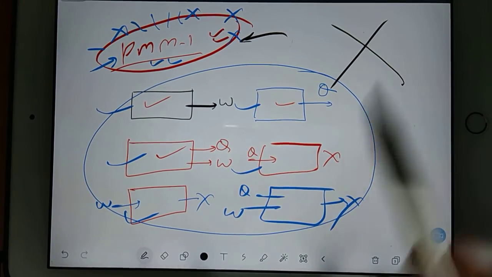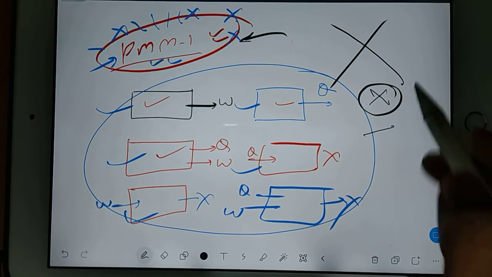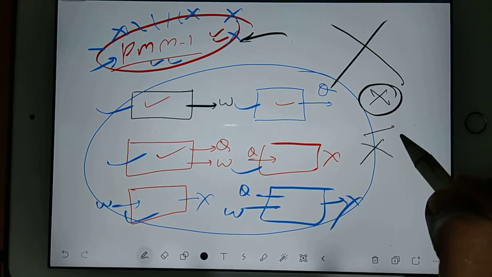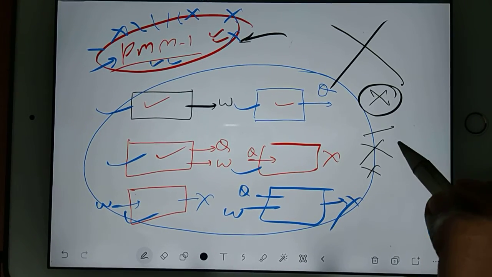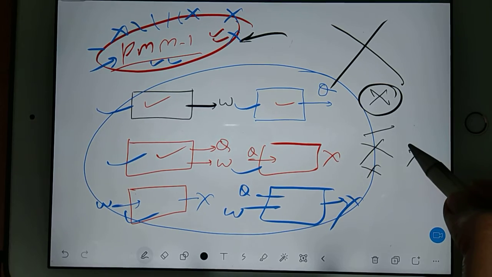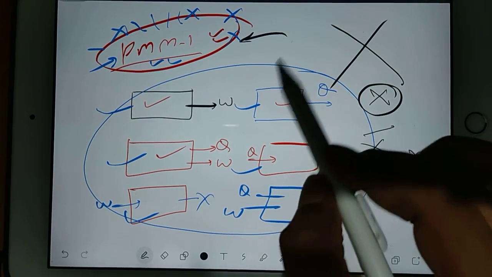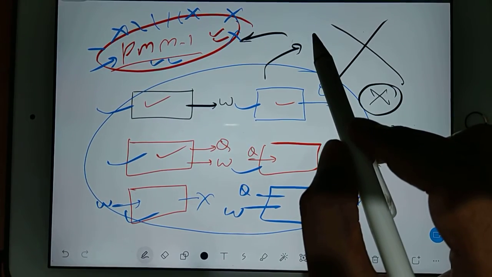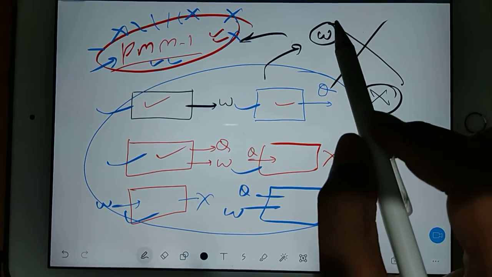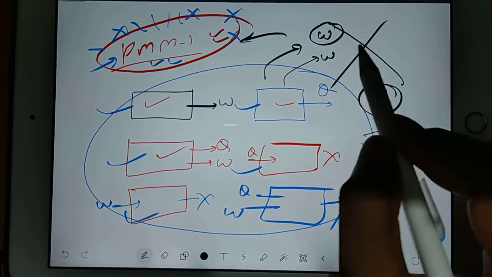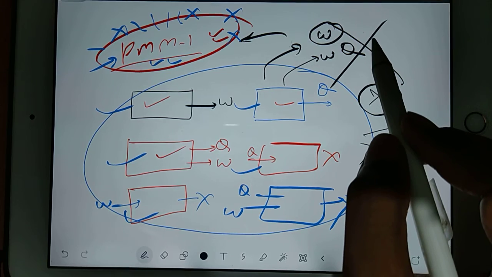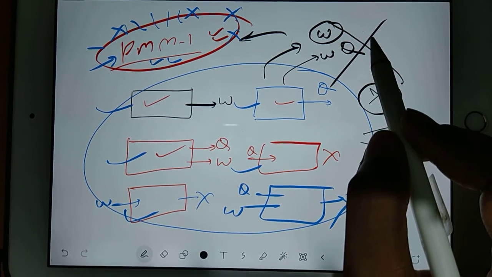Why? Because they are violating first law. It means they are not accepting first law. They are violating first law. According to first law, whenever you have heat transfer, then only you will be having work transfer, or whenever you have work transfer, then only you will be having heat transfer. But you can see here.